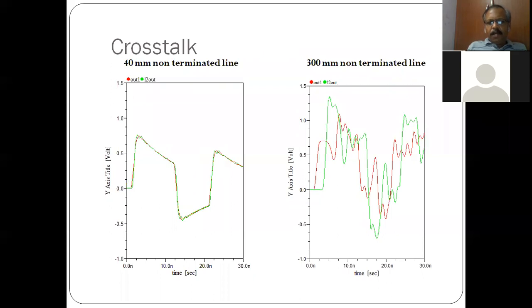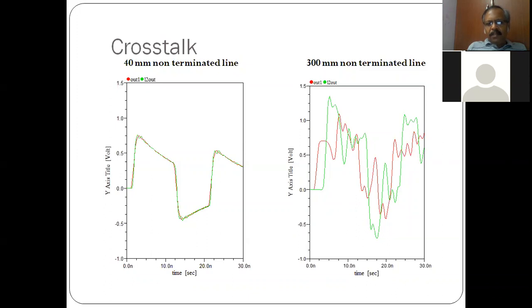So this is a very important effect in a transmission line due to reflection. Next, what we are more concerned about is crosstalk. Crosstalk means whenever there are two lines situated nearby, one line has a digital signal and the next line is empty, not having any signal. Because of the proximity of these two lines and due to these reflections, there is a coupling of signal from one line, the signal line, to the neighboring free line.